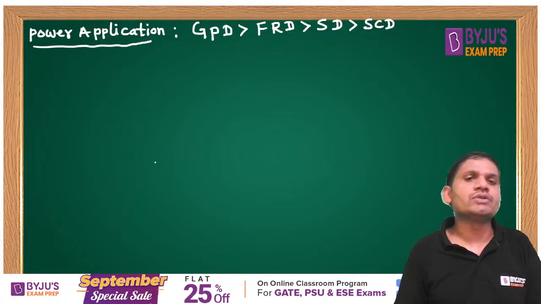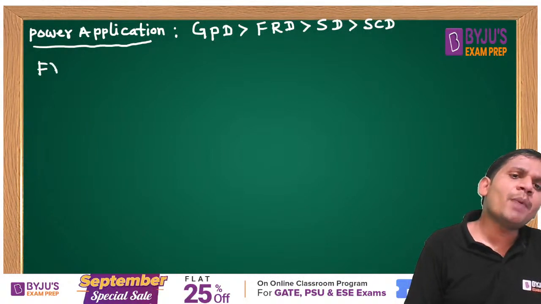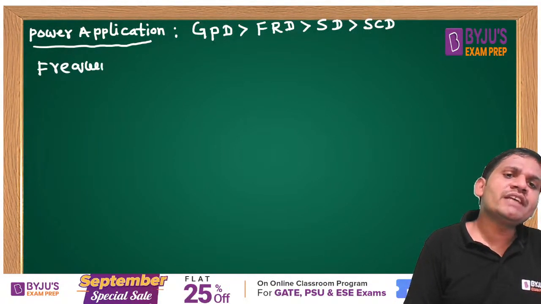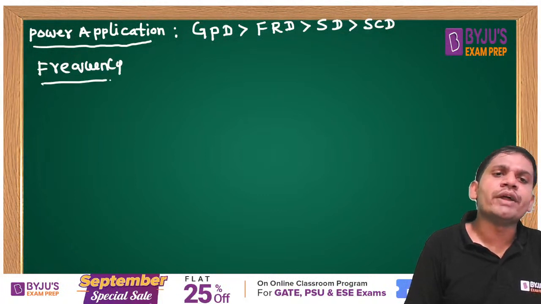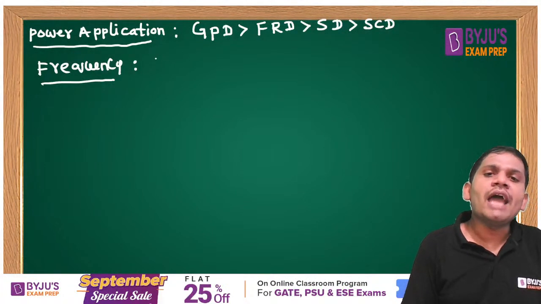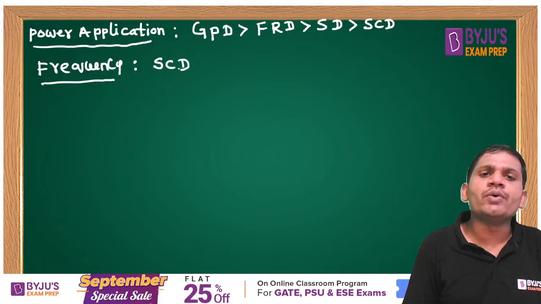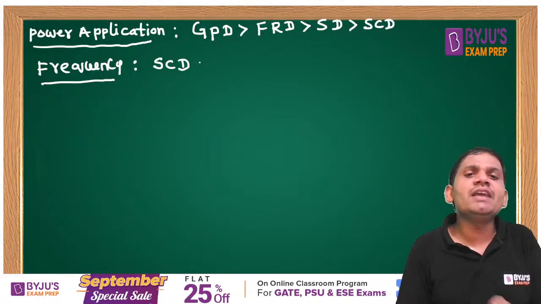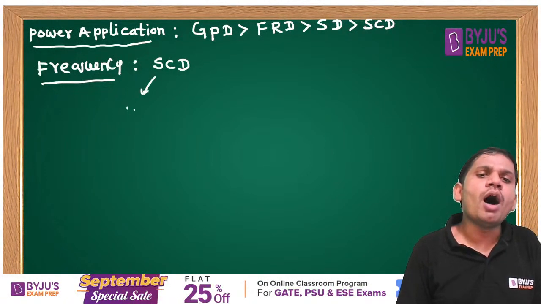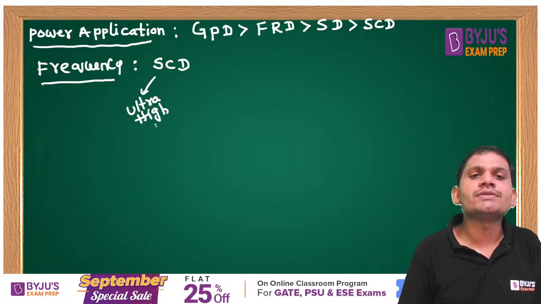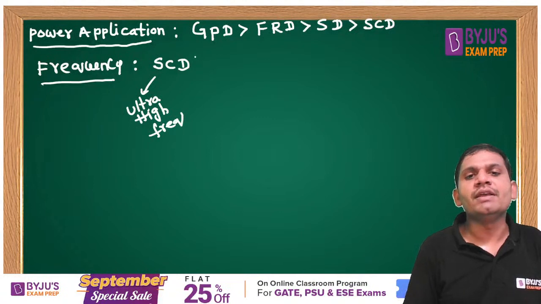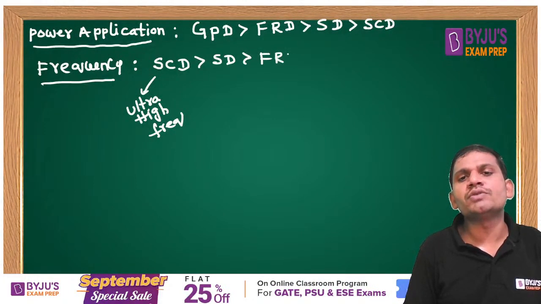With respect to frequency of operation, students: silicon carbide diodes are used for ultra high frequency application. The next one is Schottky diodes, then fast recovery diodes.